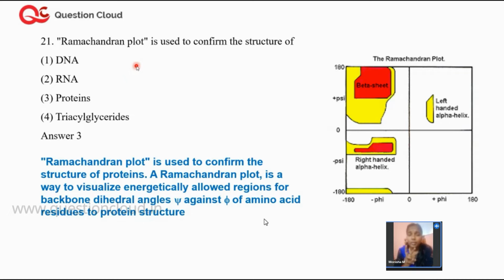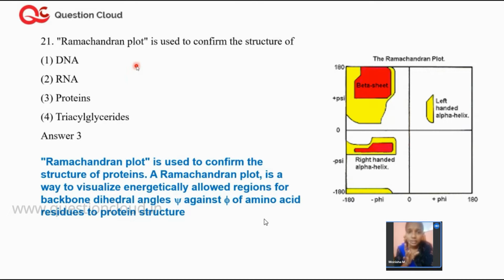Having known that the peptide bond is an important bond which connects the amino acids, as I said, there are four different types of protein structures. The first one is the primary structure. The primary structure is nothing but a linear chain of amino acids linked together by peptide bonds. The second one is the secondary structure. What are the different types of secondary structures in protein? We all know the alpha helix and beta sheets, and there is one more which is called random coils. They don't have any proper structure, they're just loops. That's called a random coil.